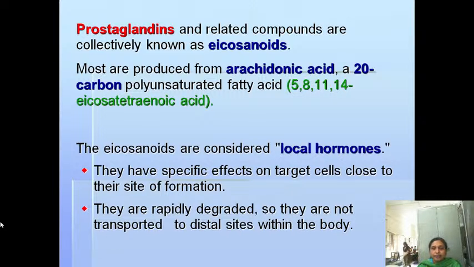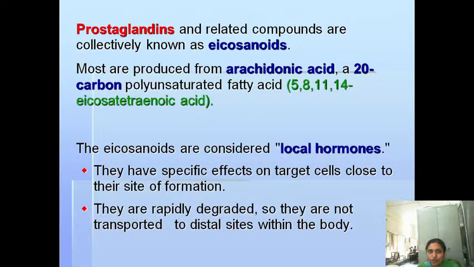The eicosanoids are considered local hormones. That means their mechanism of action is like hormones, because these eicosanoids have specific target cells close to their site of formation, where they are formed. There only they will act upon the specific target cells.